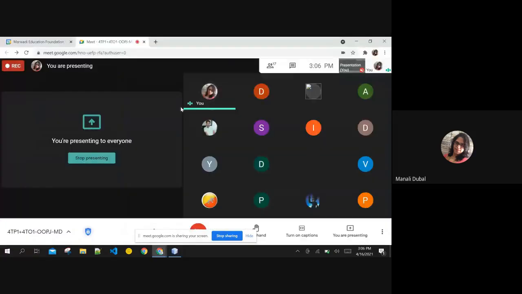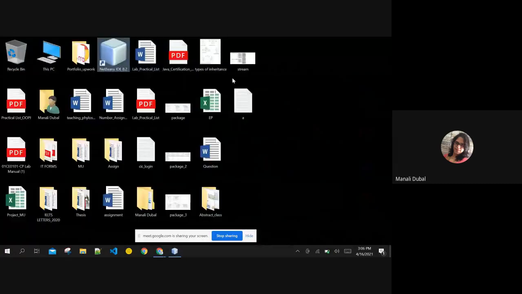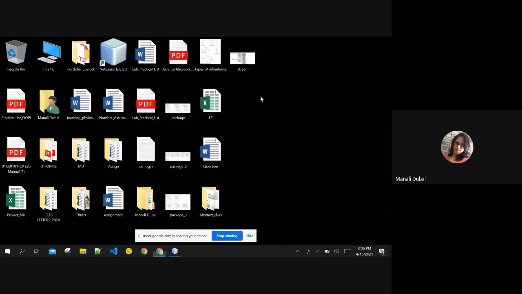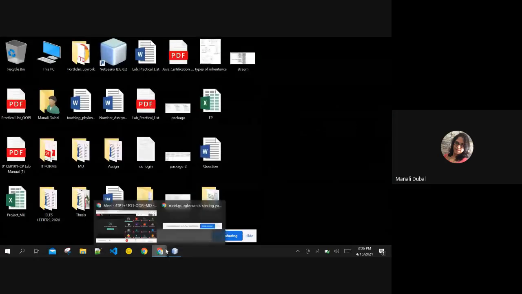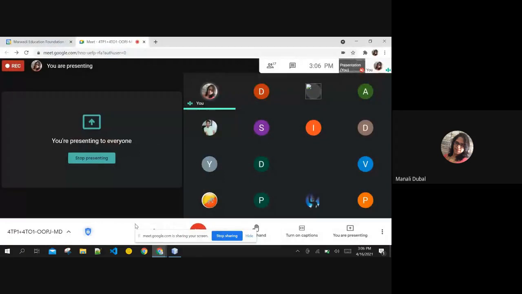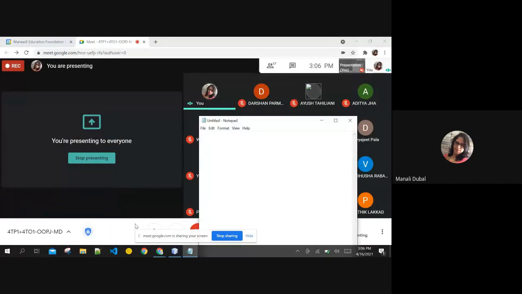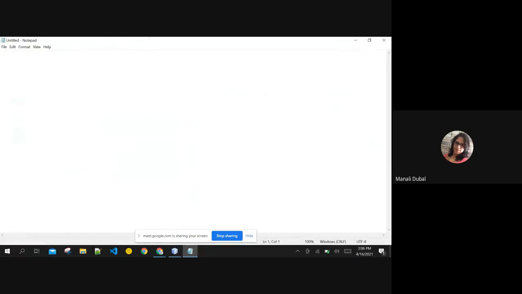Now, say for example, you want to write data to a file. I have given you four different input output stream classes in homework. The first class was file input stream and the same output stream, then buffered input stream and the same output stream, then byte array input stream and the same output stream, and one more was there.